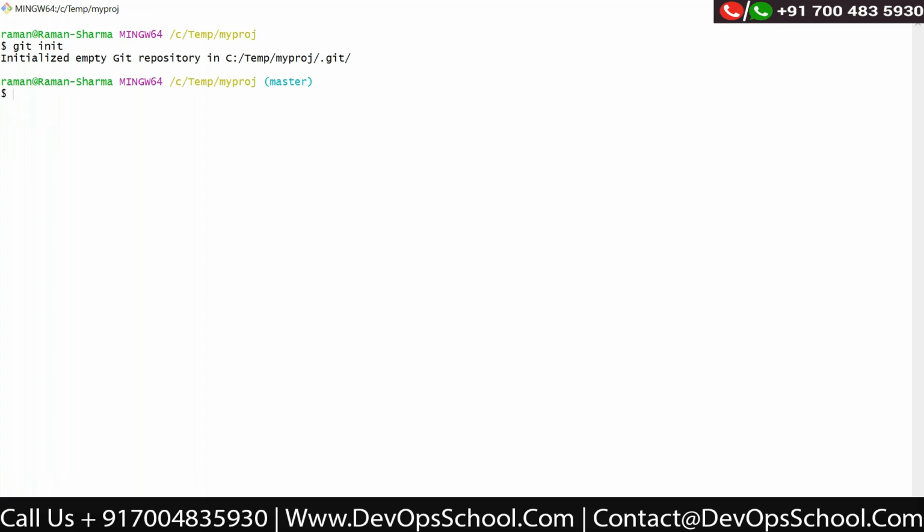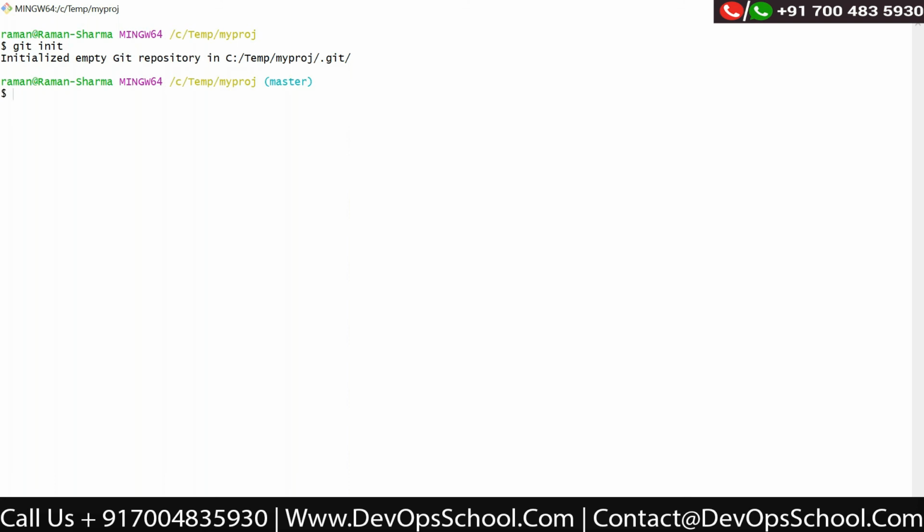When you write this command, you are saying I'm initializing Git. I'm initializing my local repository for this particular project. So you need to write the git init command.